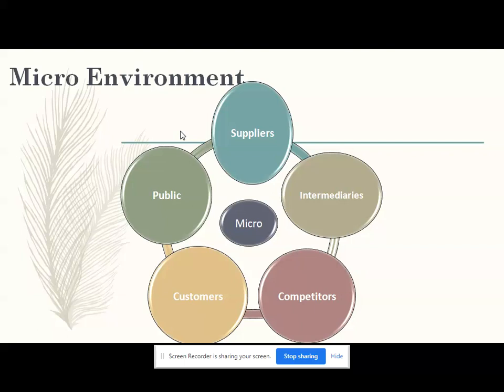Now we will see what is the meaning of the competitors. The competitors are also a factor of microenvironment. They include various companies that have similar offerings of similar products or services in the same market. To remain competitive, a company must consider who their biggest competitors are while considering their own size and their own position in the industry.